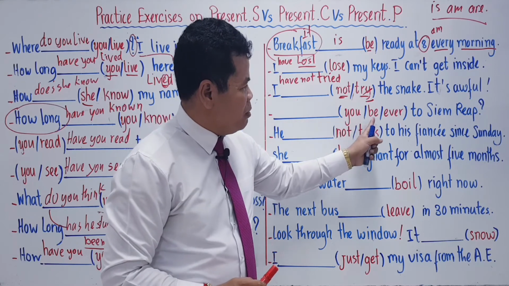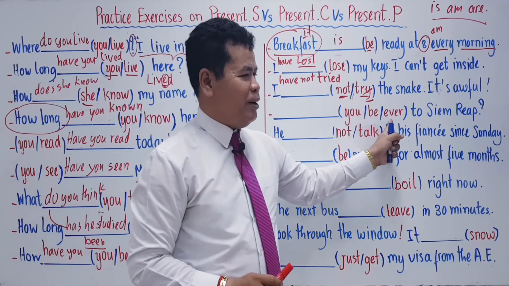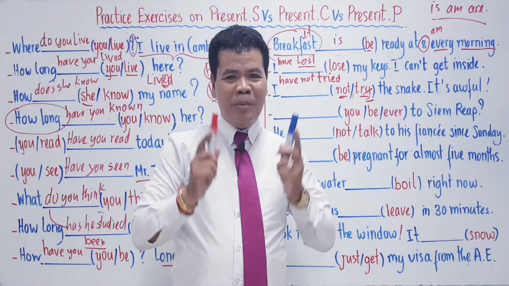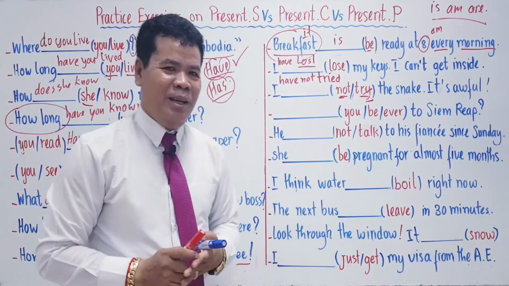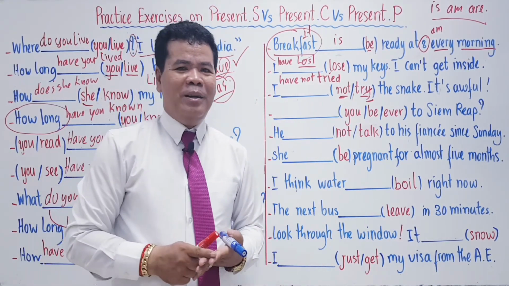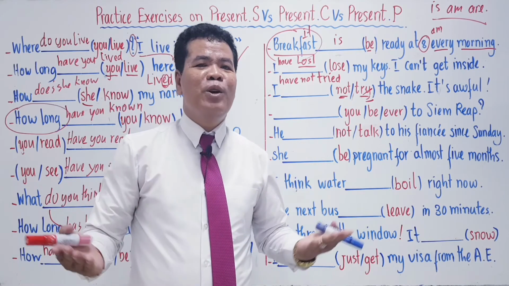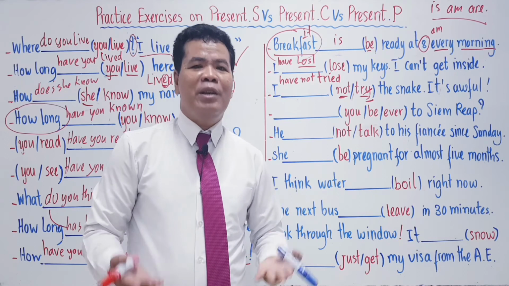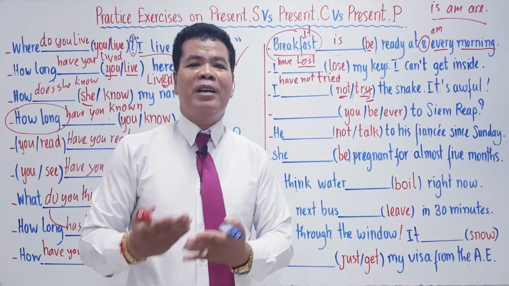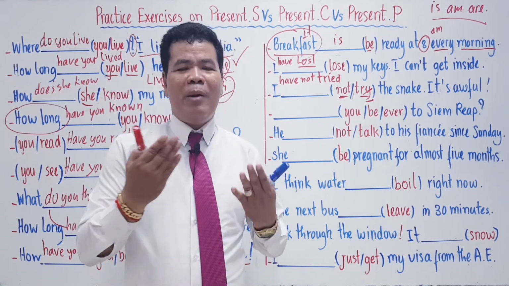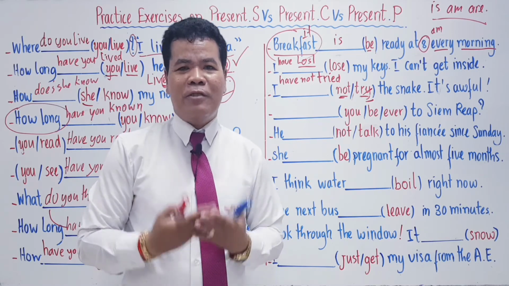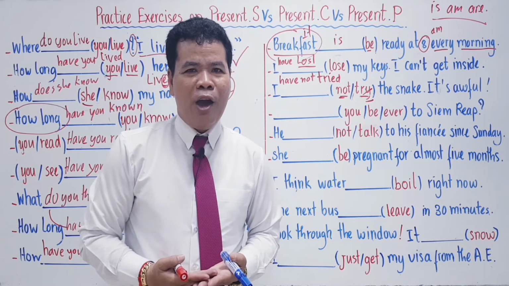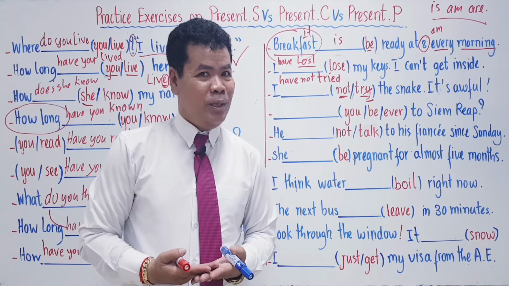You be ever. Remember about ever and never. Ever and never are signal words. We talk about life experience in someone's lifetime. So when you talk about life experience in someone's lifetime, what are you all going to choose?